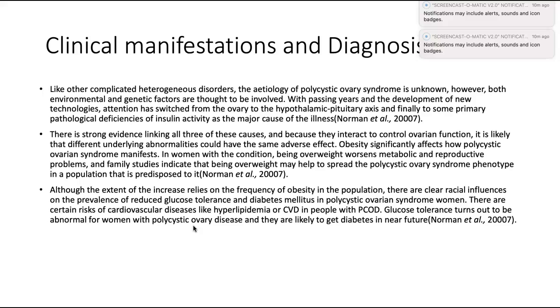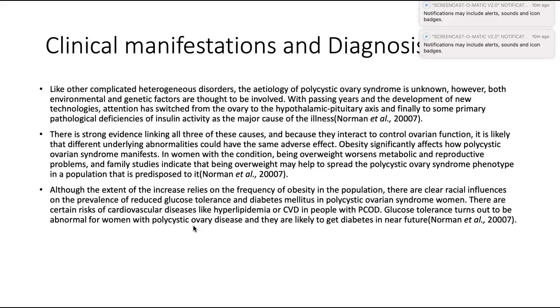Obesity significantly affects how polycystic ovarian syndrome manifests. In women with the condition, being overweight worsens metabolic and reproductive problems, and family studies indicate that being overweight may help to spread the polycystic ovary syndrome phenotype in a population that is predisposed to it.